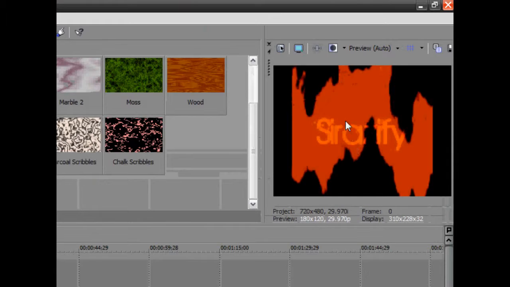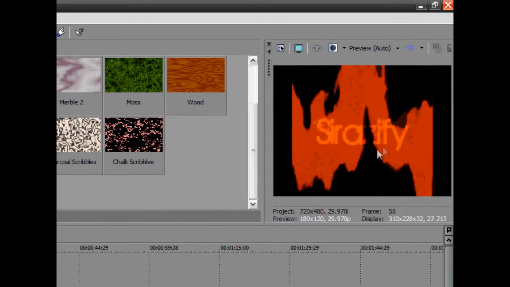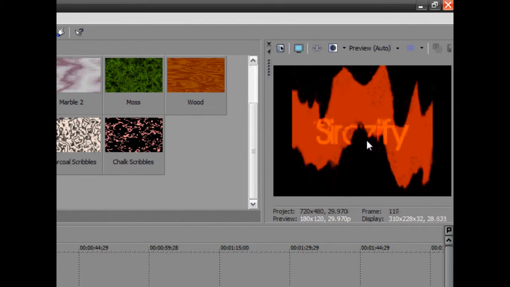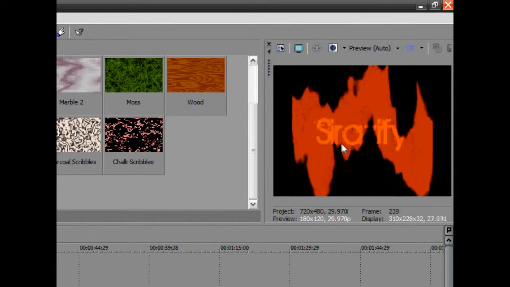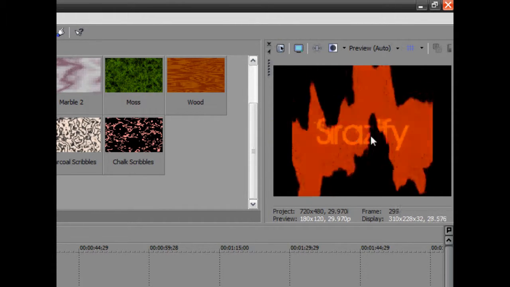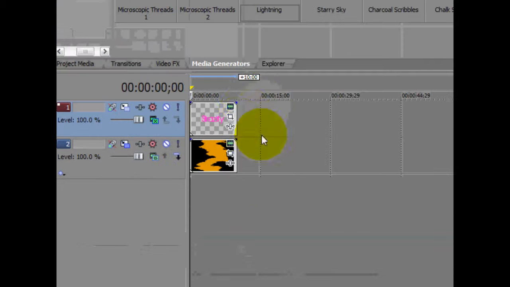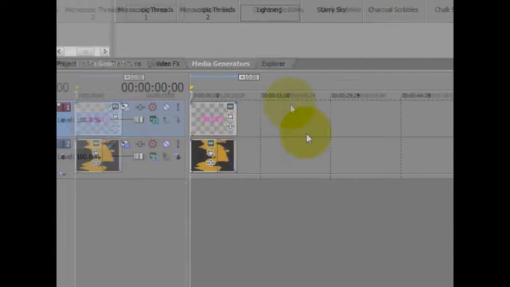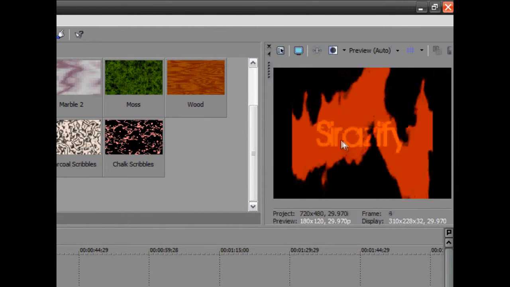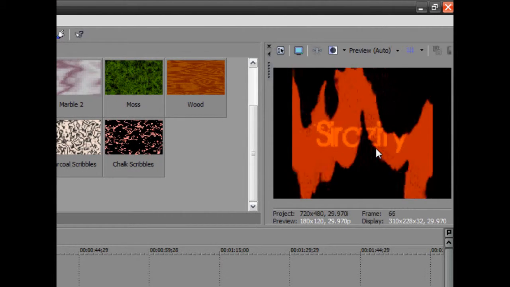And if we play it, then you'll see this little thing is wobbling, and it will show the text. And now what you want to do is fade it a little bit, so the ending result will be like this.